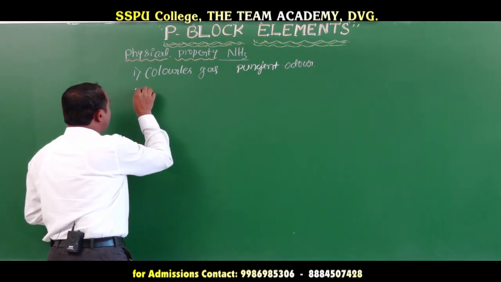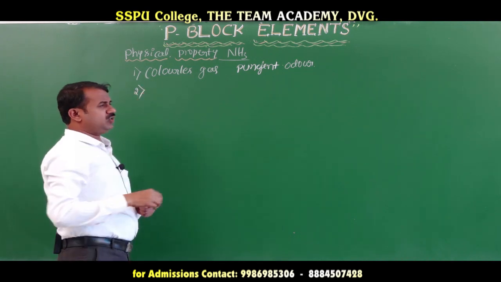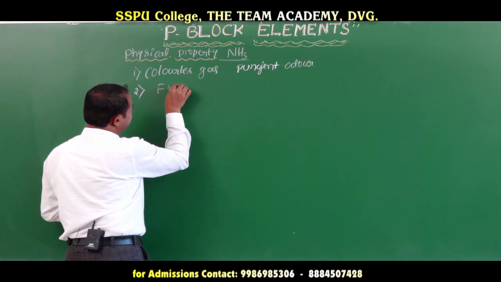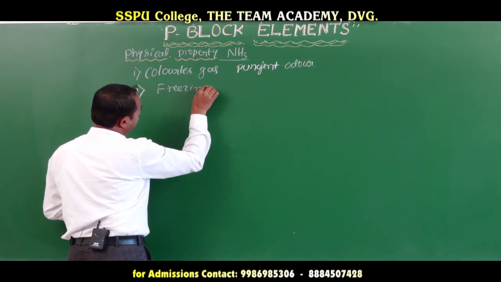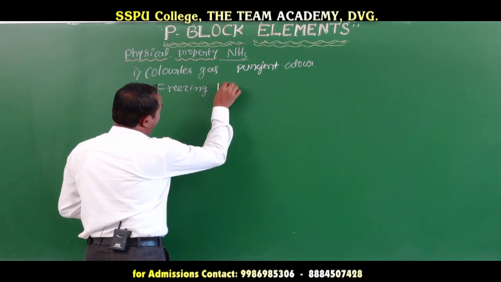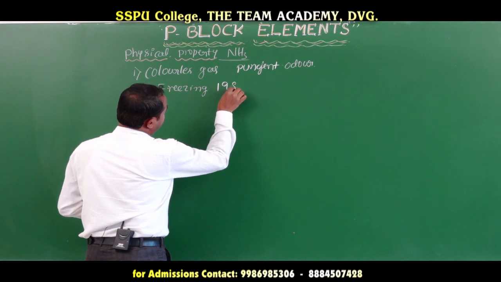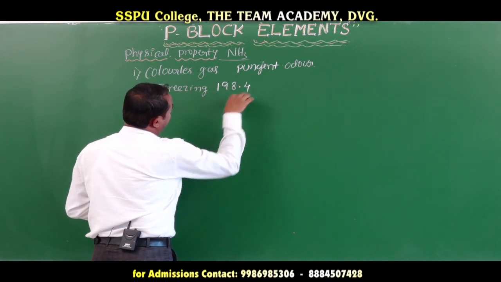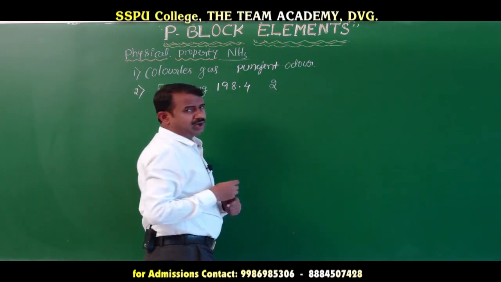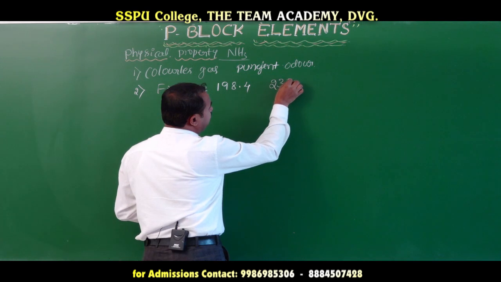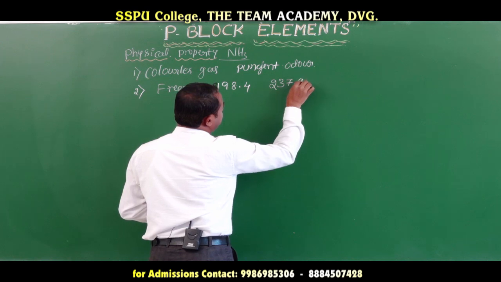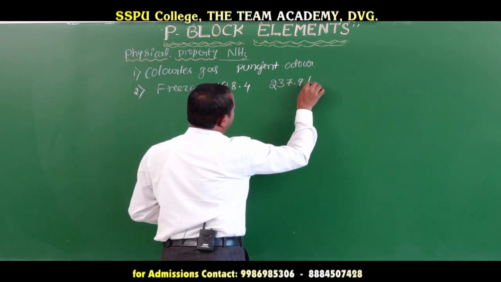When ammonia is frozen, the melting point and boiling point are 188.4 degrees Celsius, and the boiling point is 237.9 Kelvin.